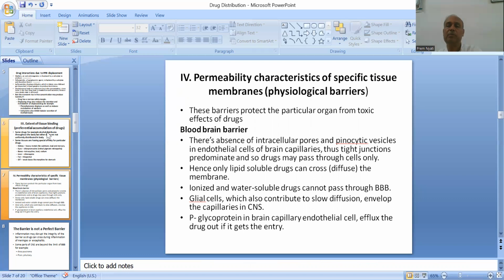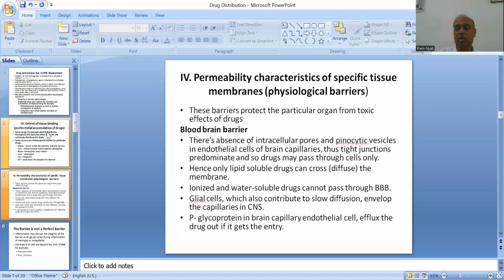Then the next factor is the physiological barrier, that is the permeability characteristics of specific tissue membranes. These barriers protect the particular organ from toxic effect of drugs. It could be the blood-brain barrier, where there is absence of intracellular pores and pinocytic vesicles. Tight junctions predominate, and so drugs may pass through cells only, that is through diffusion. Hence, only lipid-soluble drugs can cross the membrane. Ionized, water-soluble drugs do not cross.